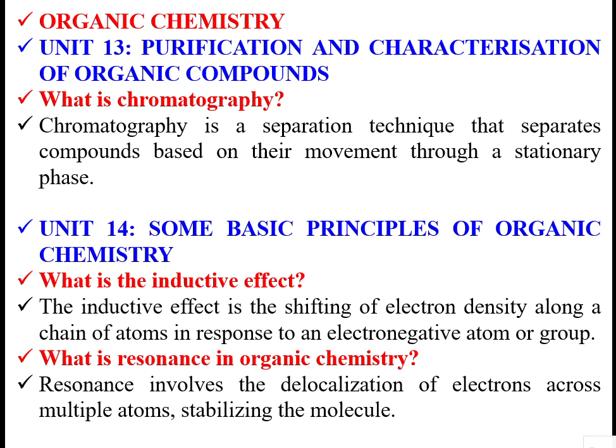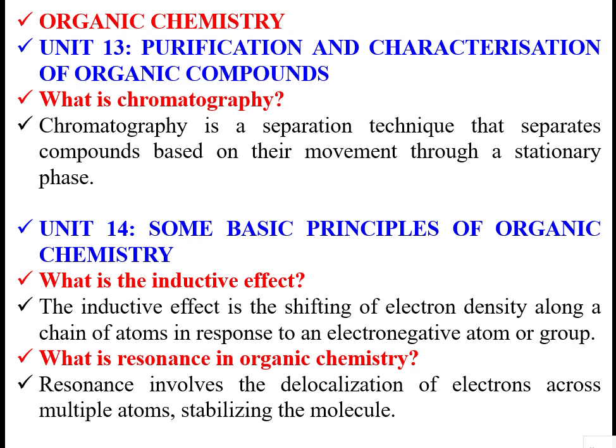The electron density means if any other electronegative element is there, it can attract or give electrons. The density will be affected. So with an electronegative atom or group, electron density will change. That is called the inductive effect. Because of an electronegative atom, electron density will change from one location to the other when they are exposed to the electronegative atoms or groups.